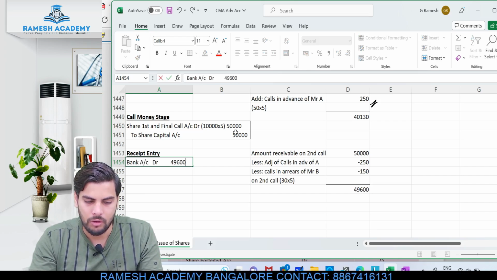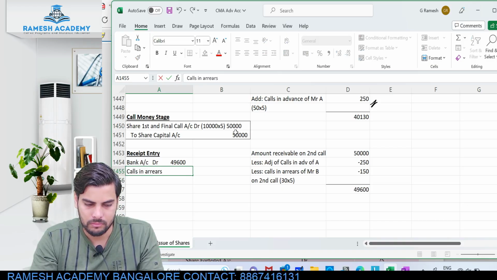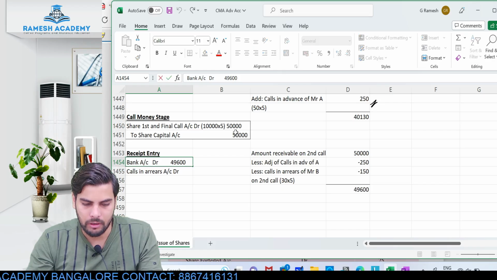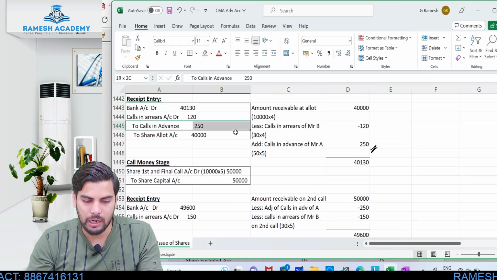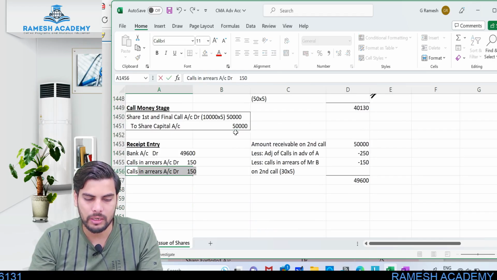So the entry would be like this: bank account debit, we already have the calculation, 49,600 is what we'll be receiving. Calls in arrears account debit, and how much is the calls in arrears with respect to B? It is 150 rupees. Calls in advance: whatever we had received in advance, now I'll be adjusting it. There it was credited, now I'll be debiting.